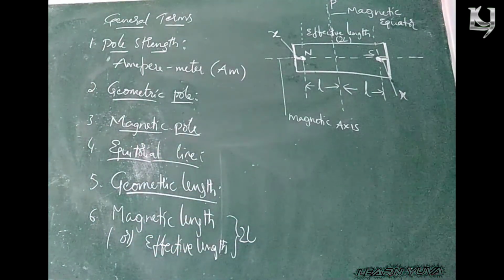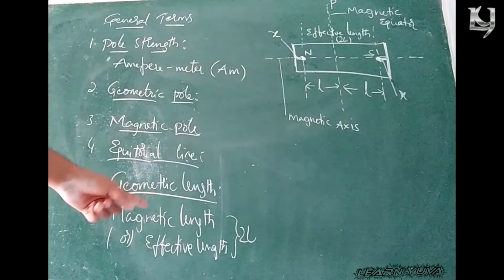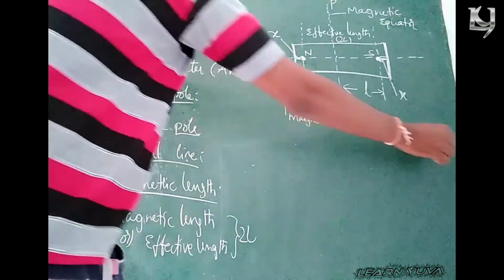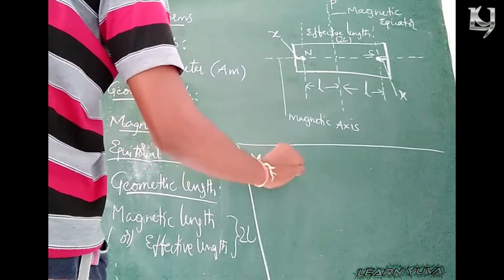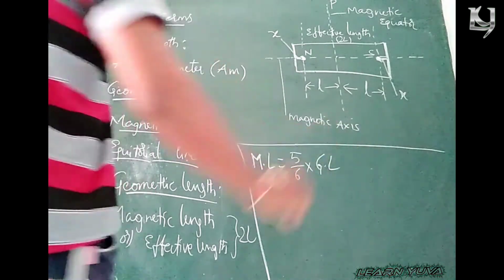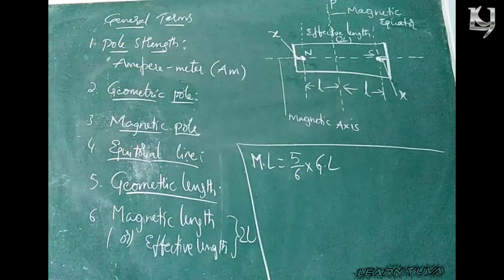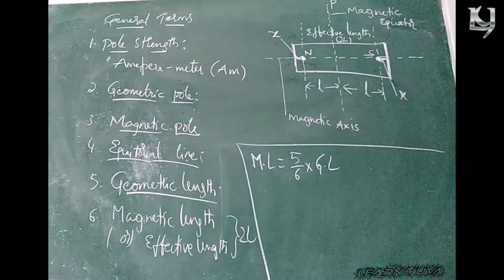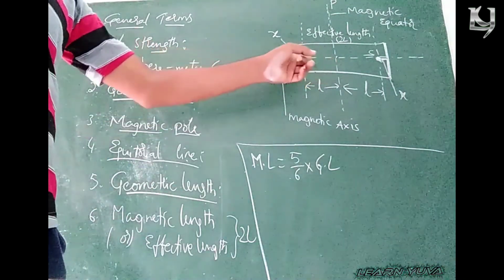From this there is a relation between magnetic length and geometric length: the magnetic length is equal to 5/6 into geometric length. And also that magnetic length has the form of 2L.